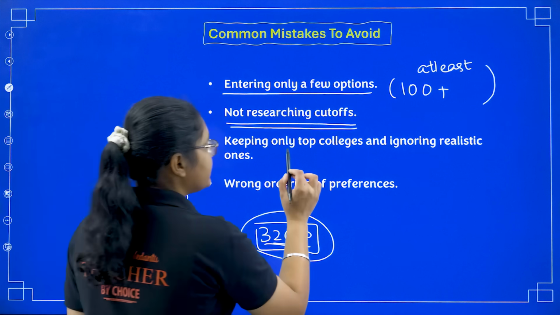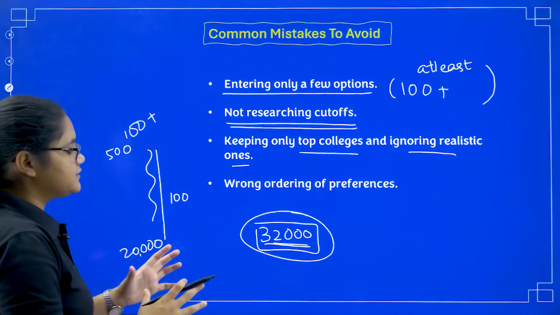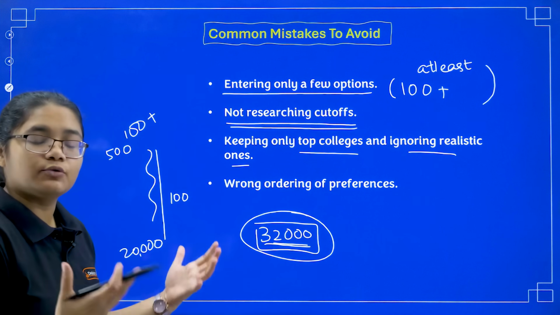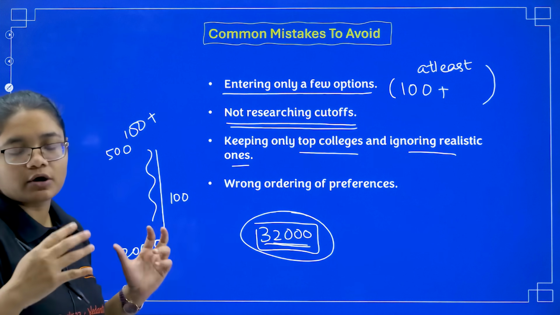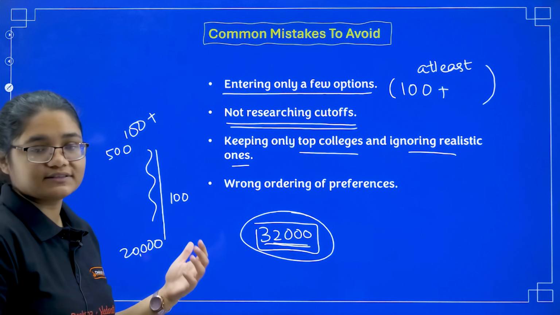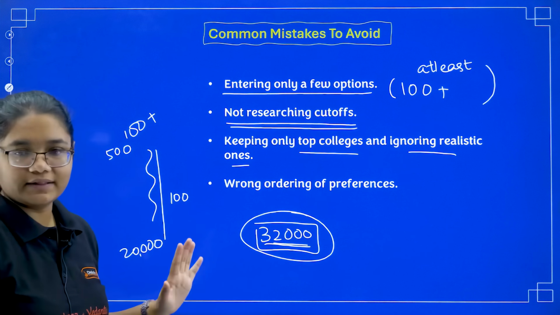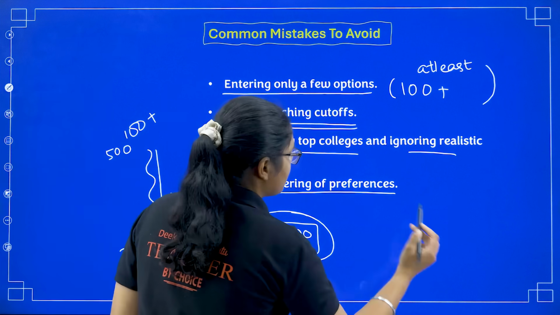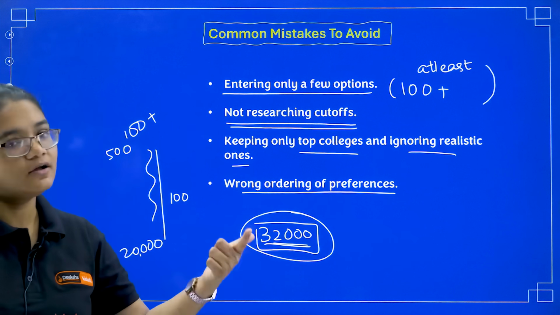Third, keeping only top colleges and ignoring the realistic ones. The same thing. The realistic colleges that you will be getting will be those where the rank is between 30,000 to 35,000. Those colleges' seats you will be able to get based on your rank, so you should not be ignoring them. Next, wrong ordering of preferences. Again, the high preference should come first.